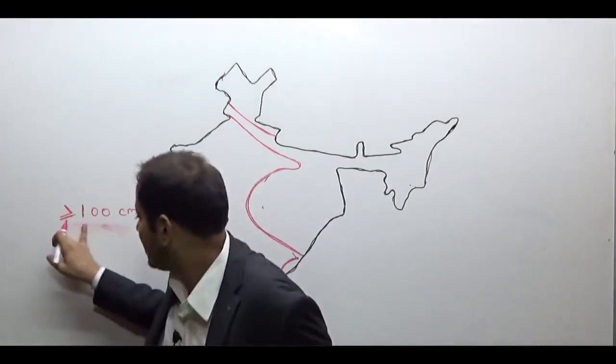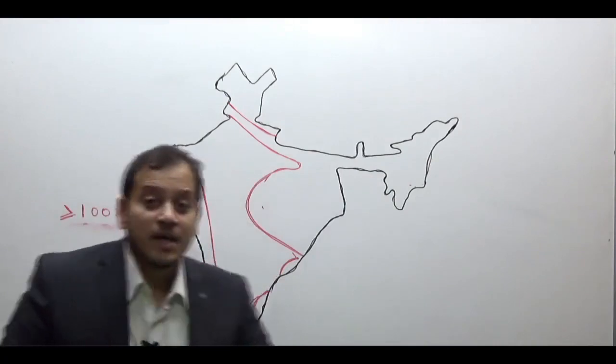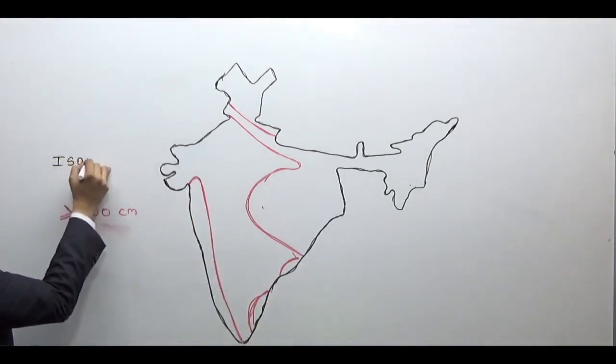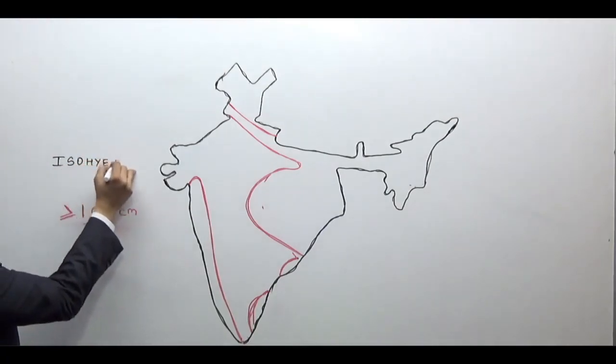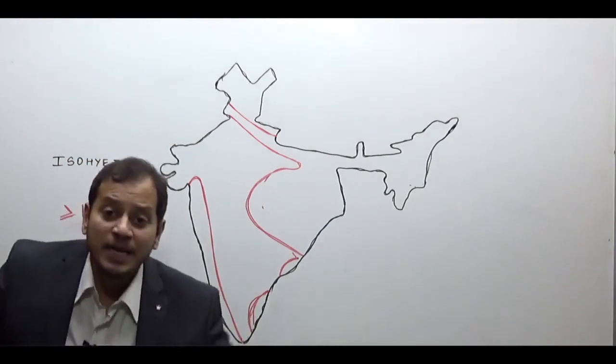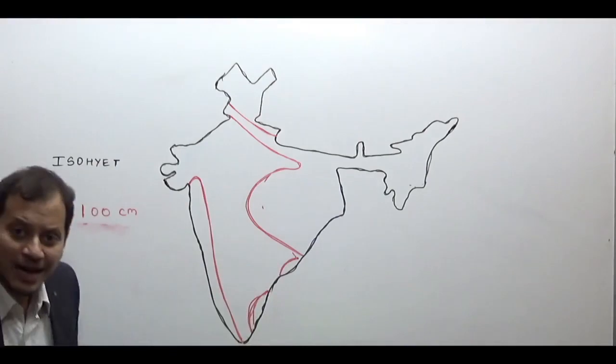And we call such lines which join places of equal rainfall isohyets. So this is a 100 centimeter isohyet.